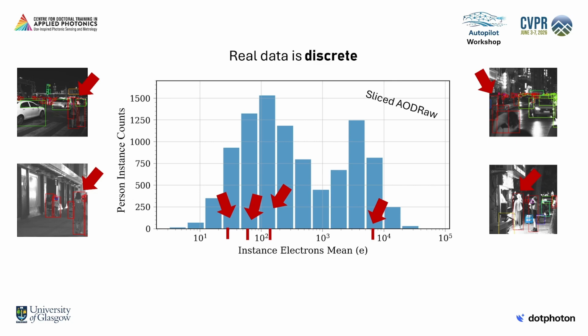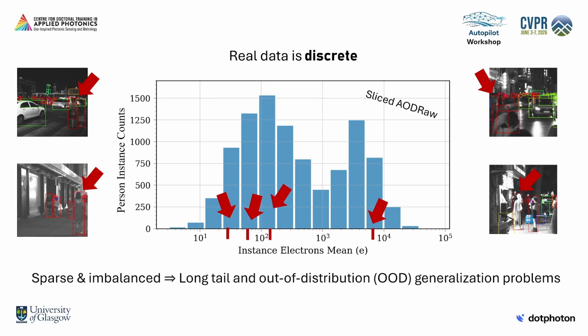Because of this discrete nature, the sparse and imbalanced distribution of real data can lead to long-tail and out-of-distribution generalization problems. This can be particularly troublesome for AI agents that interact with humans, such as those in autonomous driving, since a low real data density in dark traffic scenes could lead to pedestrians going undetected, causing accidents.